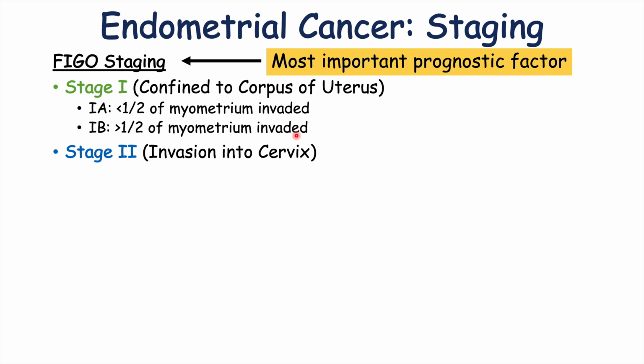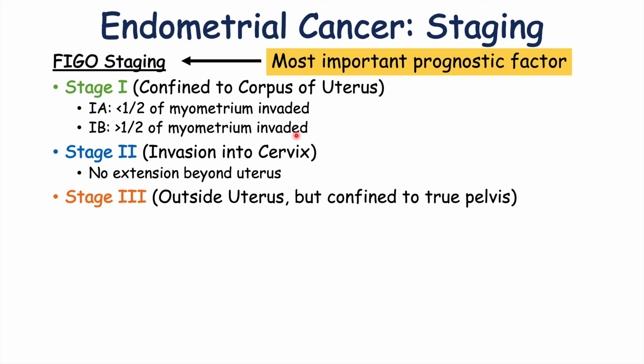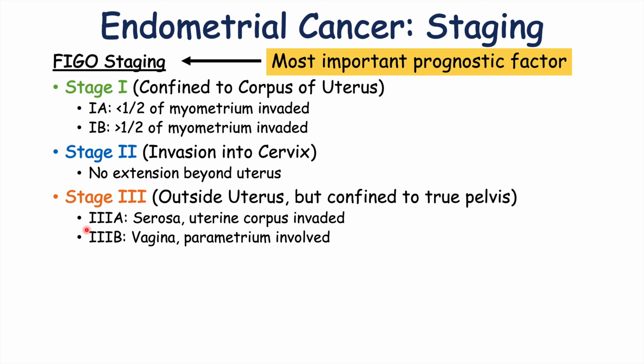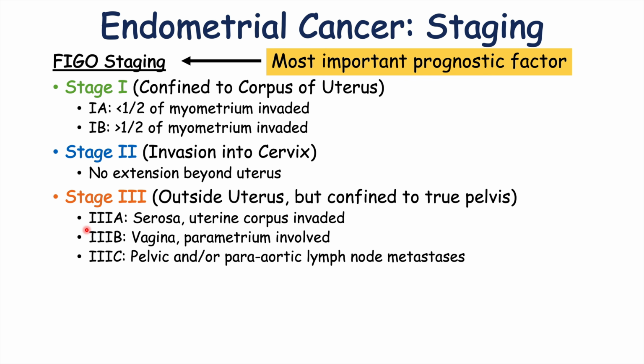Stage 2 is where the cancer invades into the cervix, but there's still no extension beyond the uterus. So it goes lower into the cervix. Stage 3 is where the cancer has gone outside of the uterus, but it's confined to the true pelvis. So stage 3 is also broken down into 3A, which is serosa and uterine corpus invaded, 3B, which is where the vagina, perimetrium are involved, and 3C, which is where lymph nodes are involved. So 3C would be where pelvic and/or para-aortic lymph node metastases are present.